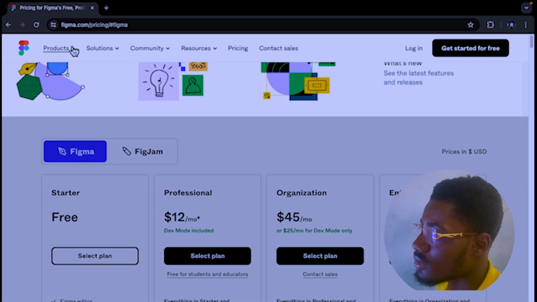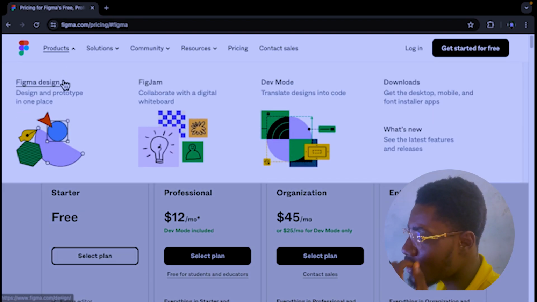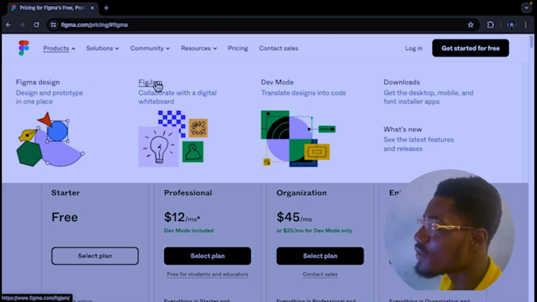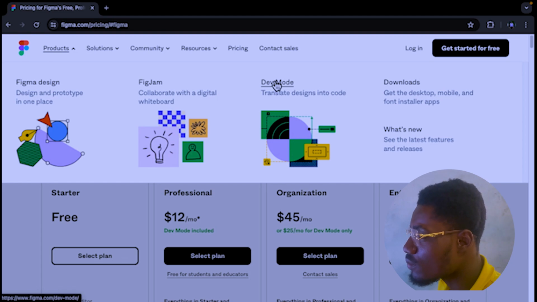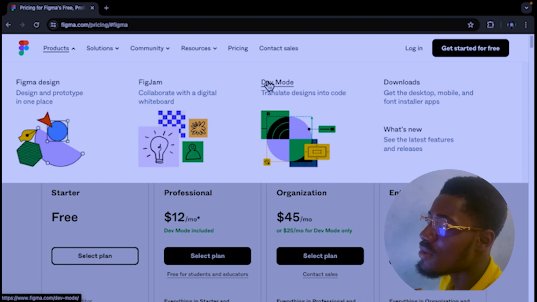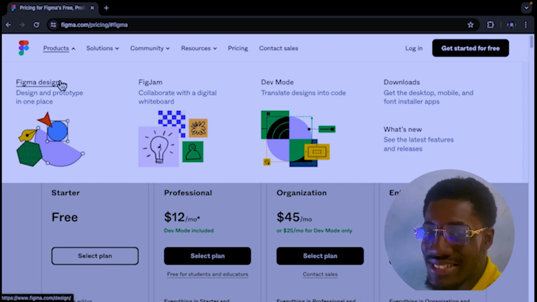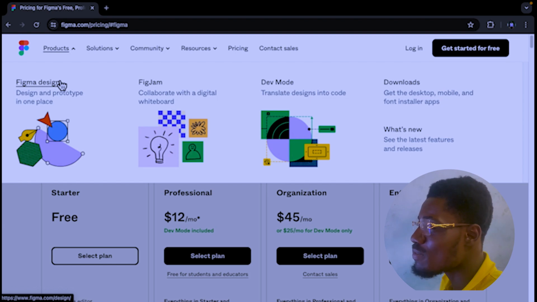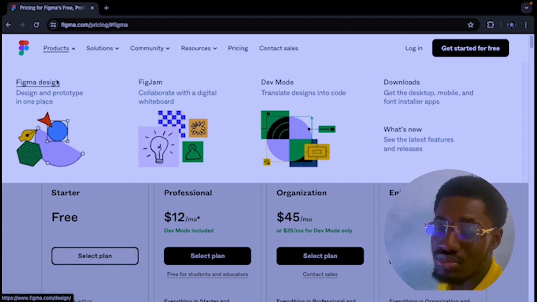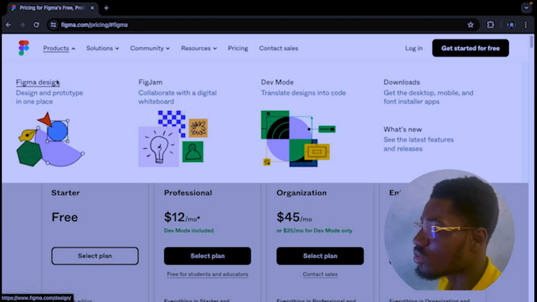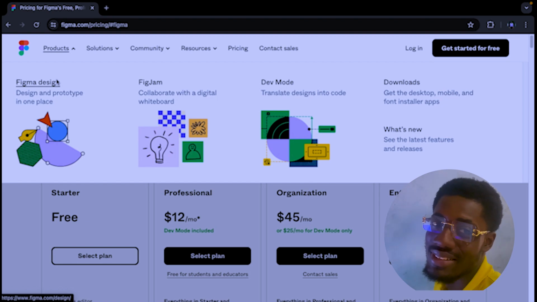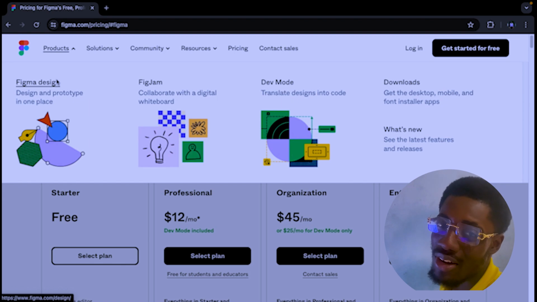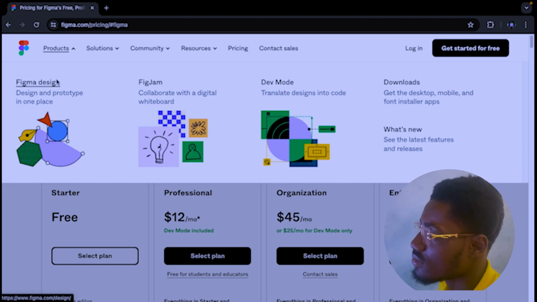This is the product page, and on the product page you can see Figma design, FigJam, and dev mode. Immediately you click on Figma design, it sends you to their web base. You can use Figma on a web base daily, but for us as designers, I love it as a desktop base.